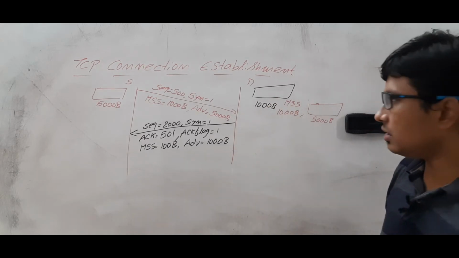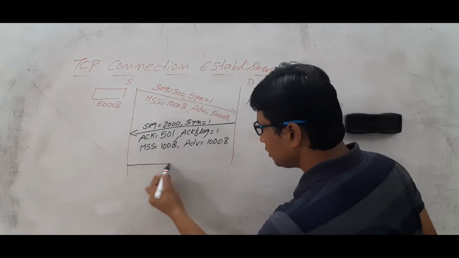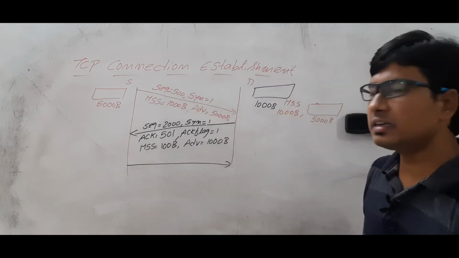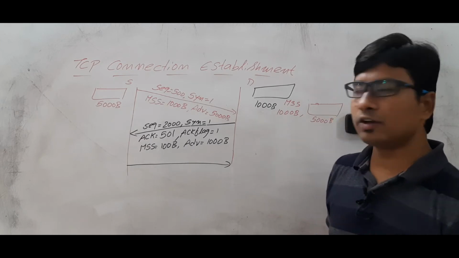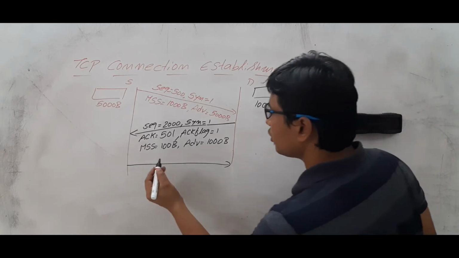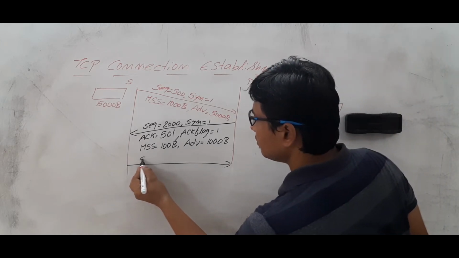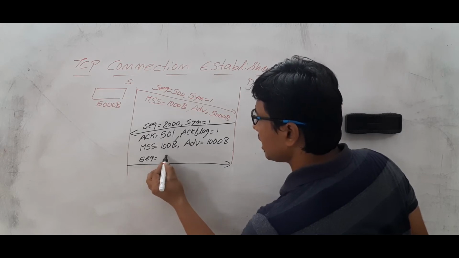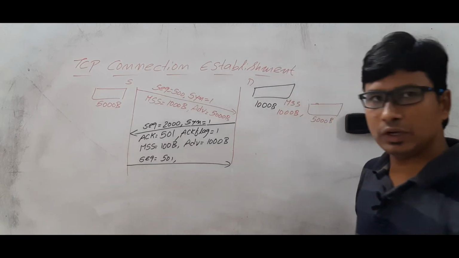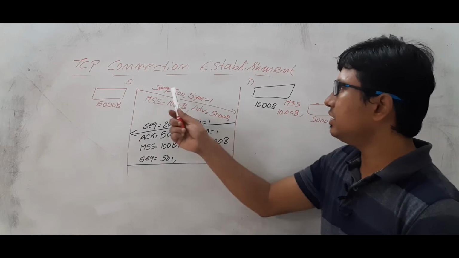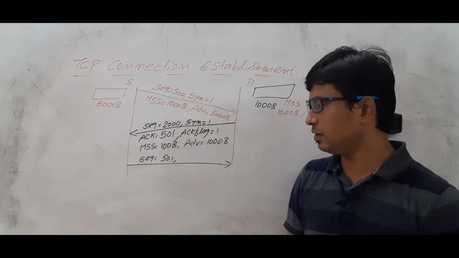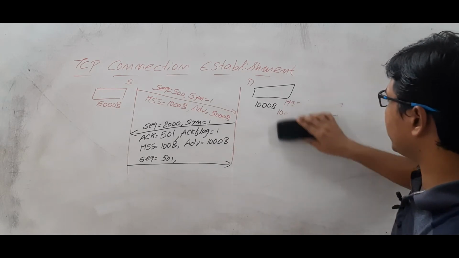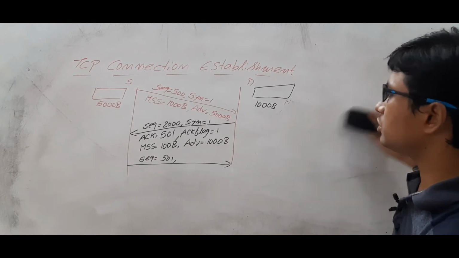Now what will the sender do? The sender will send an acknowledgement. Am I right or wrong? What acknowledgement will it send? The acknowledgement it will send with the sequence number as 501. Will you accept it with me or not? Because it has already used the sequence number 500. Okay. Remember one point always. Please note down this point also.